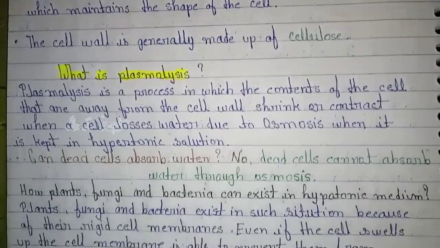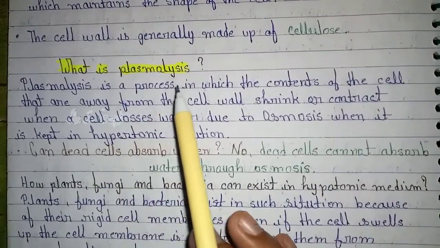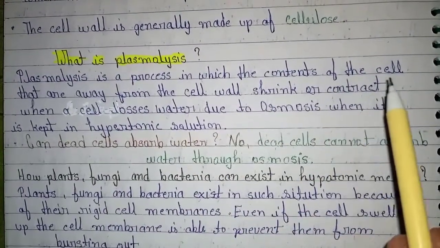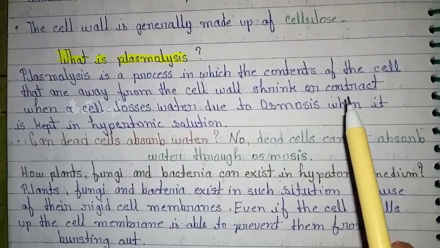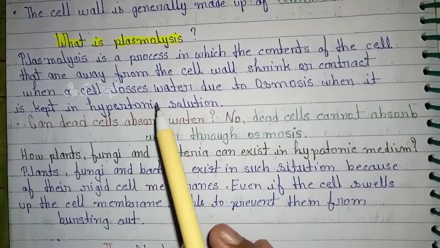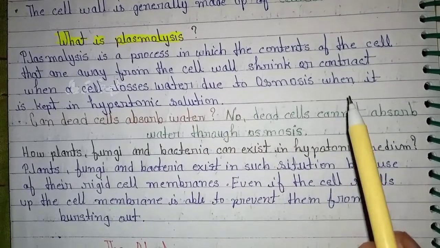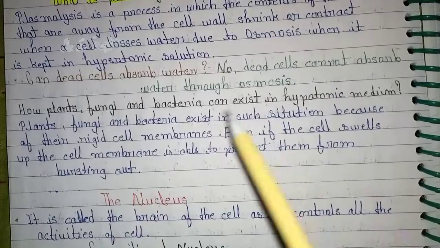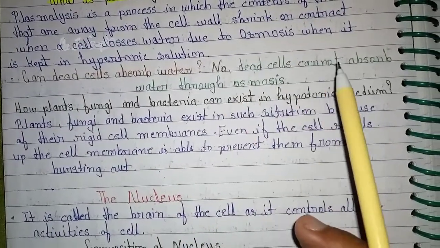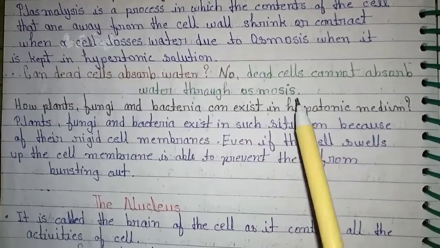What is plasmolysis? Plasmolysis is a process in which the contents of the cell that are away from the cell wall shrink or contract when a cell loses water due to osmosis when it is kept in a hypertonic solution. Can a dead cell absorb water? No, a dead cell cannot absorb water through osmosis.